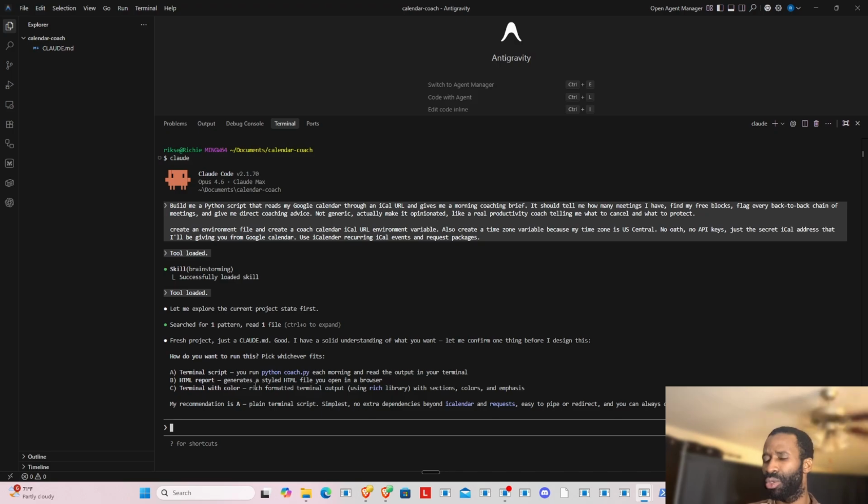So we can still do the HTML reports, which generates a styled HTML file you open in the browser. Yeah, that would look nice. Then terminal with color, rich formatted terminal outputs with sections, color, and emphasis.